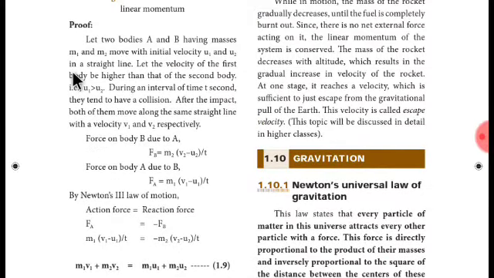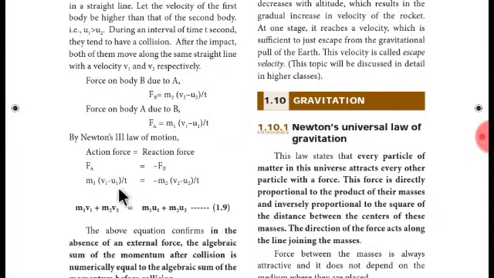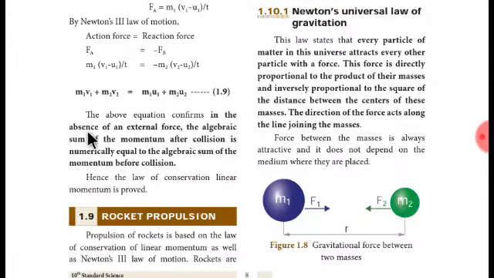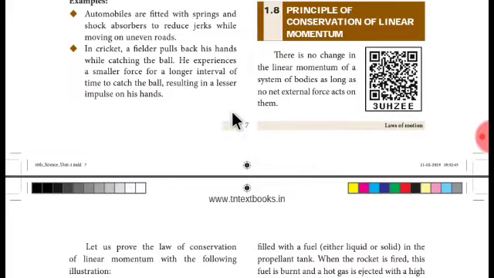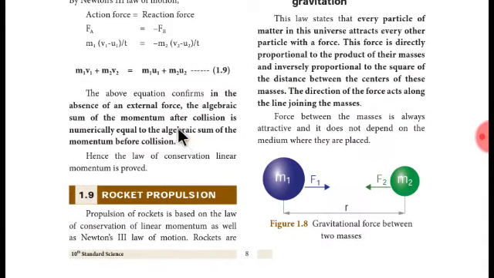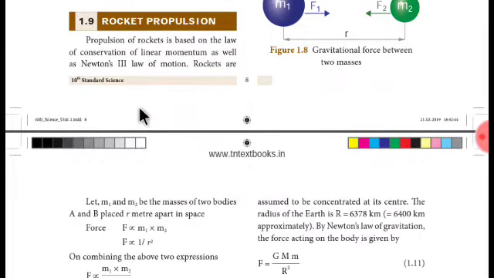Okay. First, let us know something about this a bit. This is final momentum and this is initial momentum. According to the principle of conservation of linear momentum, we can say that final momentum equals initial momentum. That's all we need to know for understanding rocket propulsion. And I'll explain what Newton's third law is: every action has an equal and opposite reaction.